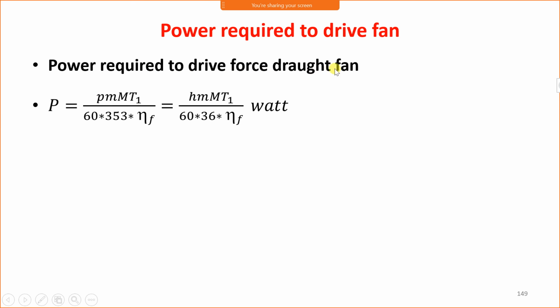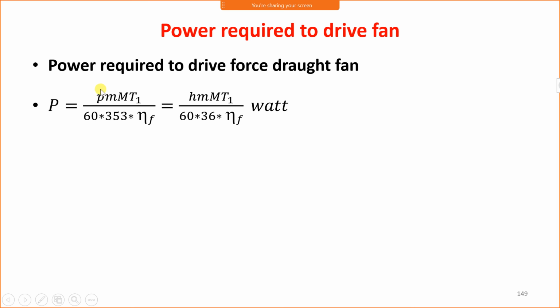Power required to drive forced draught fan. Look here, capital P is power. We have taken small p for pressure draught in Newton per meter square, and capital P for power. Its formula is small p into small m into capital M into T1 upon 60 into 353 into efficiency of fan. Here we are calculating the forced draught fan, therefore the efficiency is that of the forced draught fan. Here small p is the pressure draught in Newton per meter square.